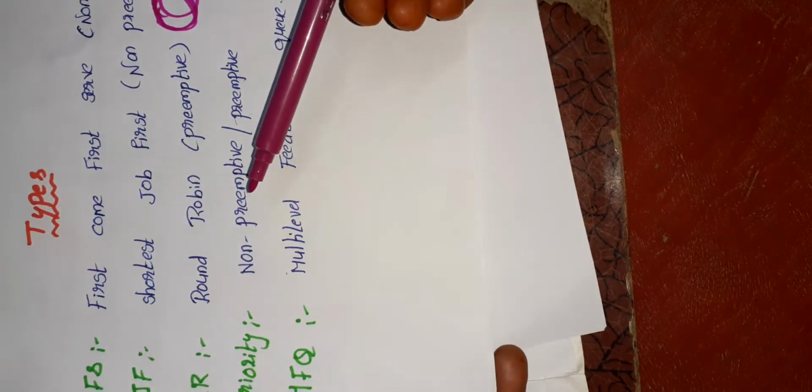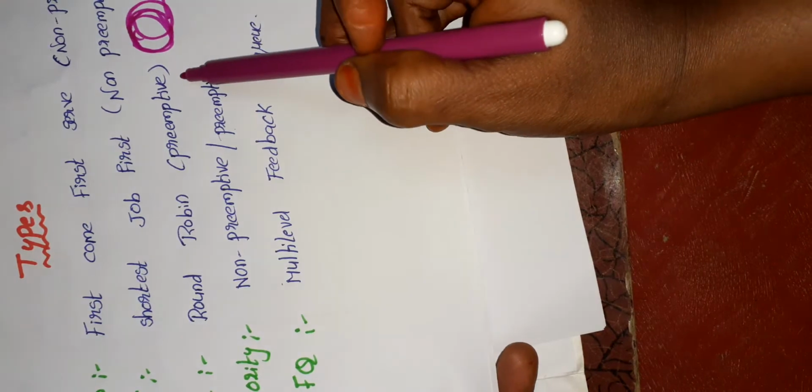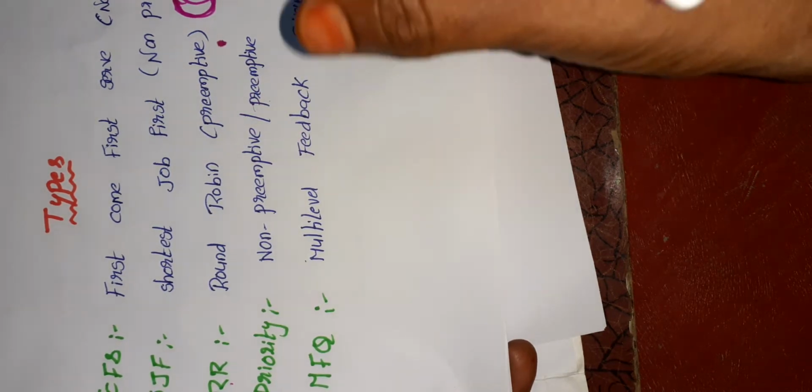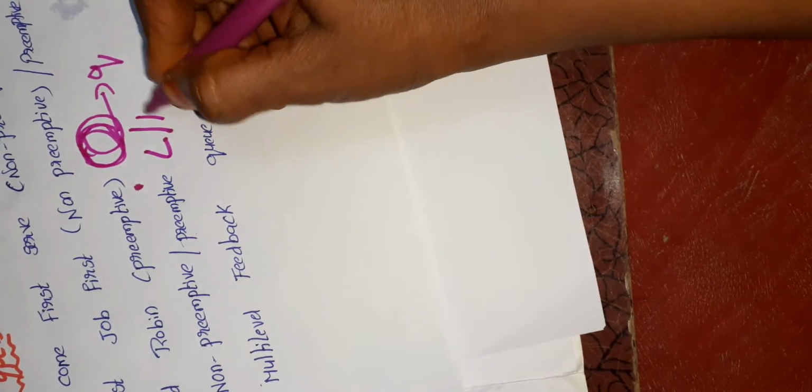Next one is priority. Round robin is a purely preemptive scheduling algorithm because we stop in the middle of execution. Now priority means the process will be executed in the CPU depending on some priority levels. Here the priority may be the lowest priority or the highest priority, and the execution of the process depends upon the priority levels. That is priority scheduling. It can be a non-preemptive scheduling algorithm or a preemptive scheduling algorithm.